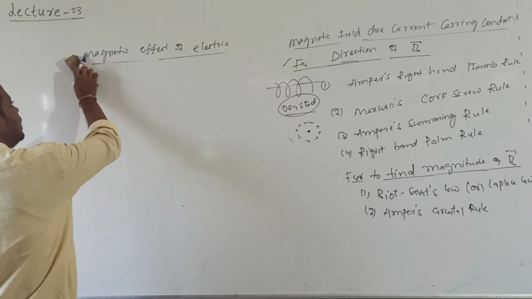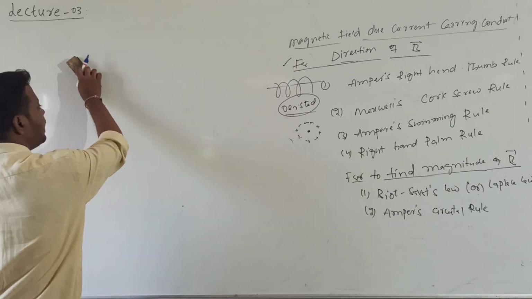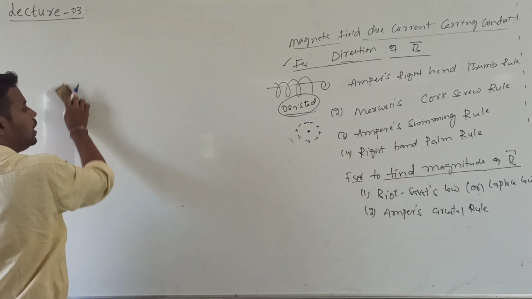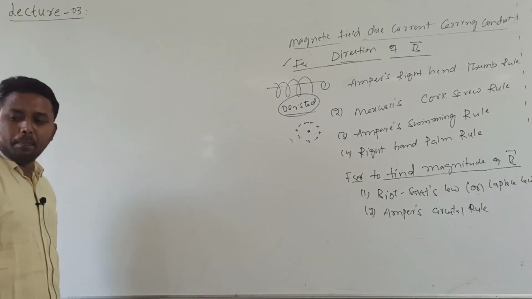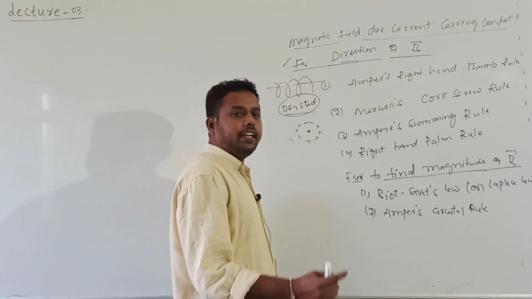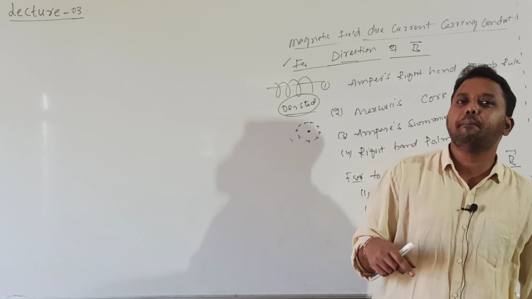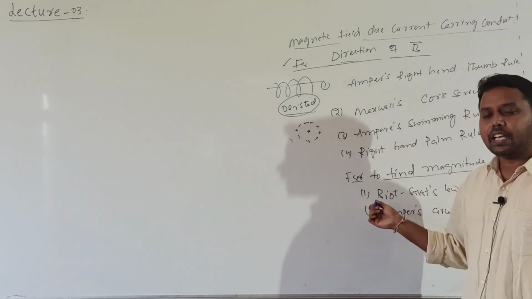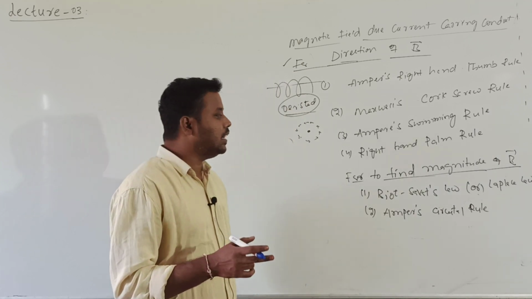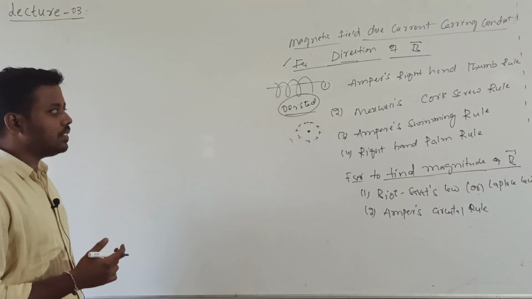Directly you can tell, the electric field direction will be along the line joining the source and the point of observation. For finding the magnitude of electric field, we have Coulomb's law. But here we have Biot-Savart's law, and the next one is Ampere's law.